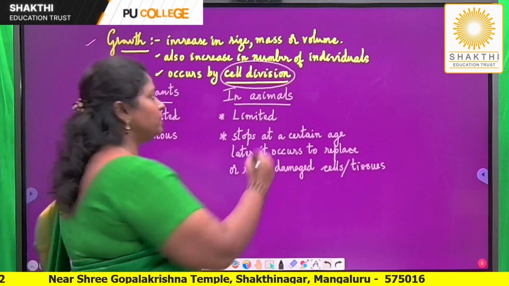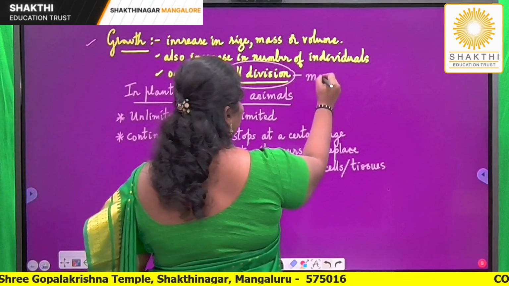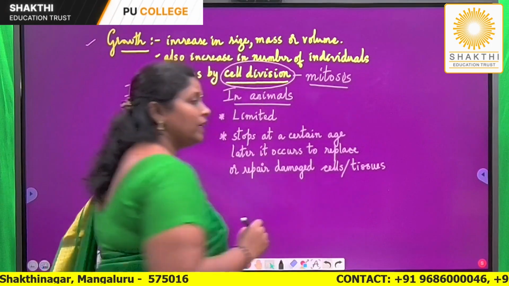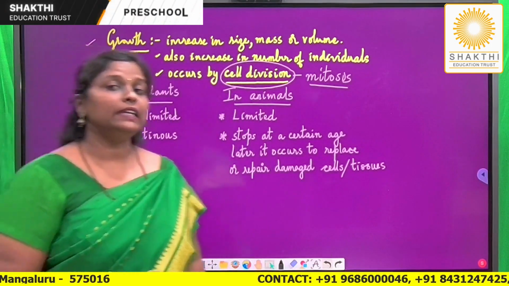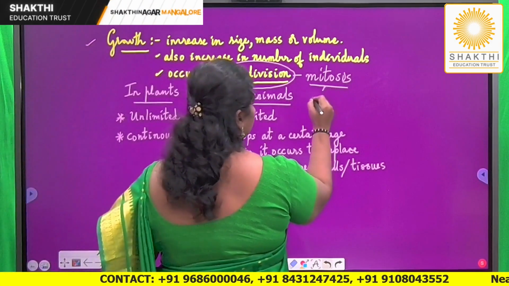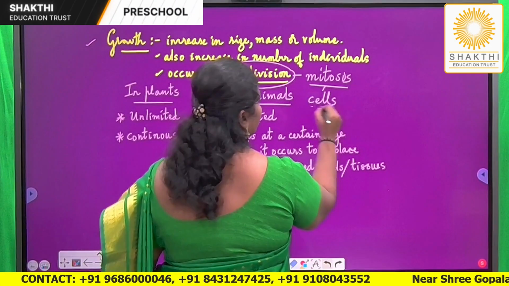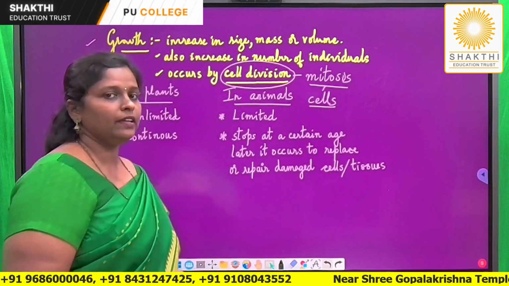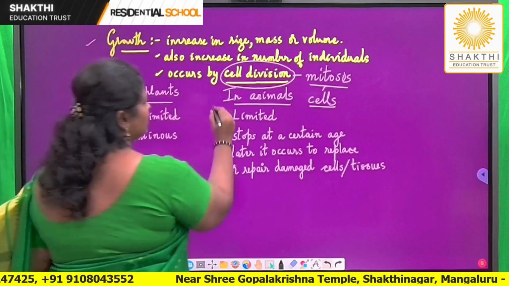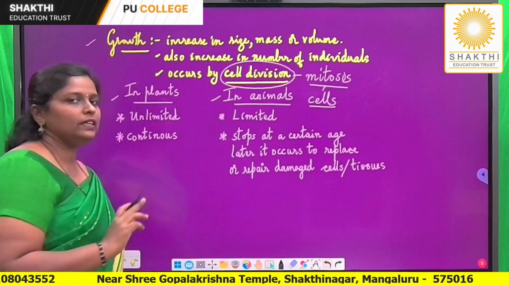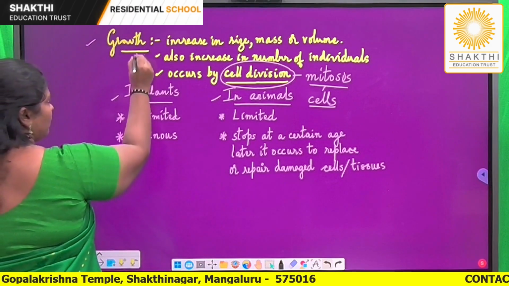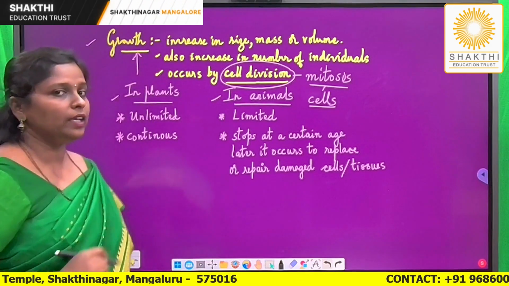Which type of cell division? It is definitely mitosis. Mitotic division is helping in the increase in number of cells. So, when the cells are increasing, obviously the organism has a tendency to grow. So, whether it is plants or whether it is animals, in all these, cell division is the main factor which is responsible for a plant to grow or an animal to grow.